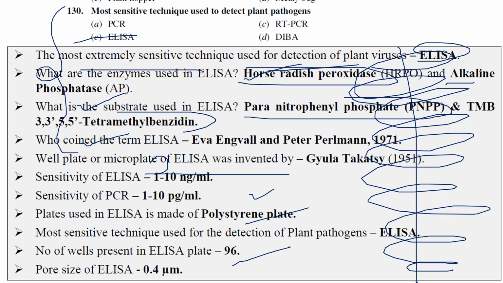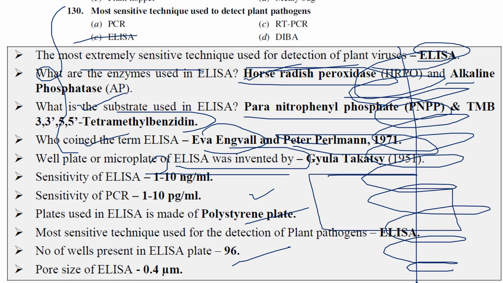Who coined the term ELISA? The term ELISA was coined by Engvall and Perlmann in 1971, but the technique was given by Clark and Adams. Anyway, next one: the microplate of ELISA was invented by whom? Actually, the plate we are using has 96 wells, right? The plate we are using was made by Gyula Takátsy in 1951.